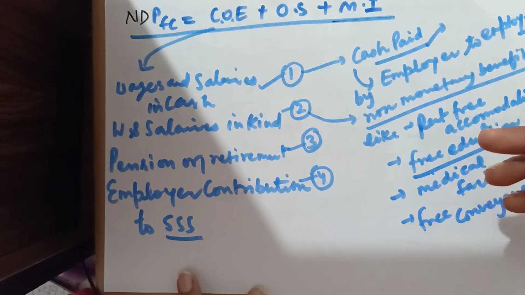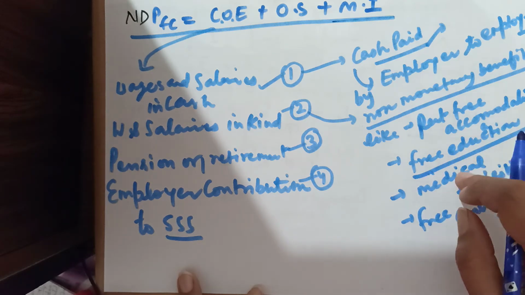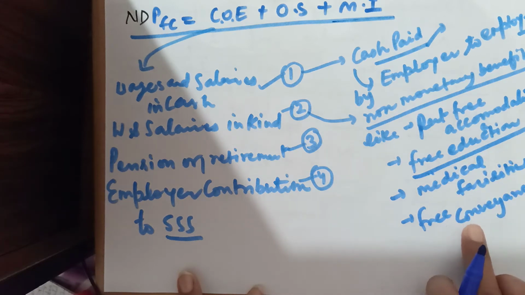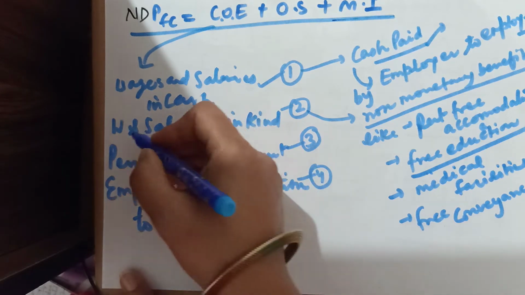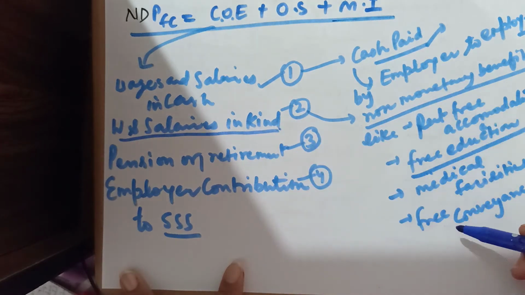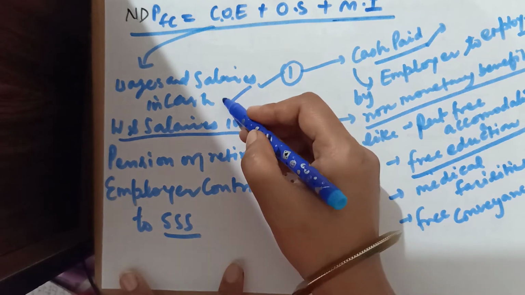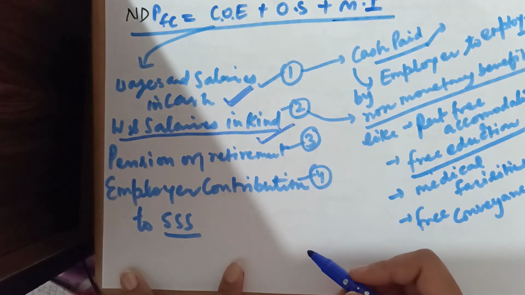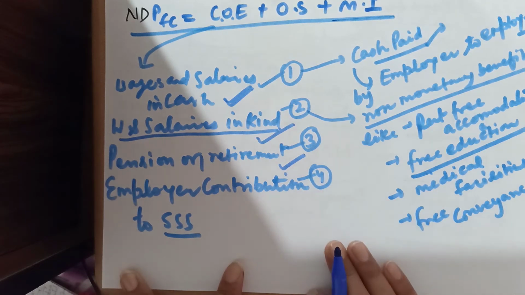These are simply facilities given to workers which are not necessary for workers, not an obligation for the employer. These are provided by the employer to the employee. He may provide or not. Okay, so these are wages and salaries in kind, and wages and salaries in cash. Now come to number third, pension on retirement.